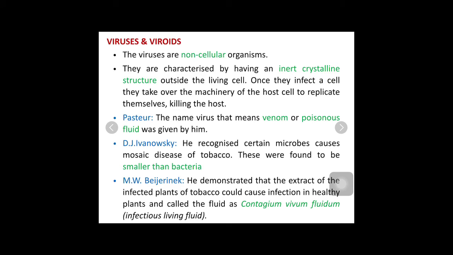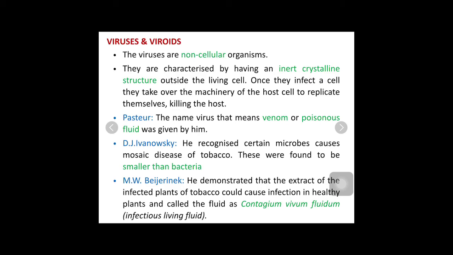But once they come in contact with a cell, they infect the cell, take over the machinery of the host cell, and replicate within it, that means they multiply within it, and they kill the host cell, and thus the host cell gets damaged. The discovery of viruses has been done by different scientists. We will focus on the discovery by four main scientists in virus science, or virology.